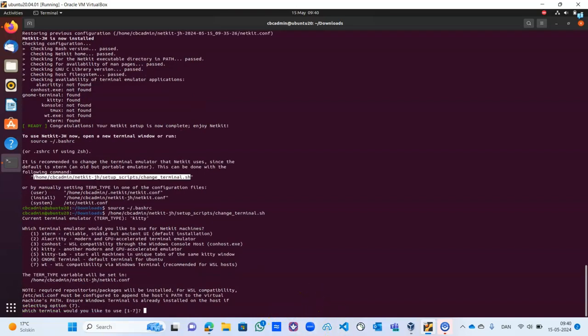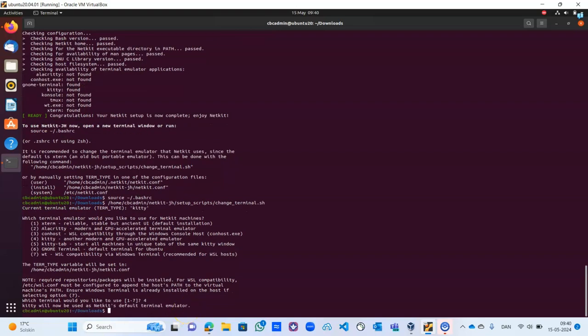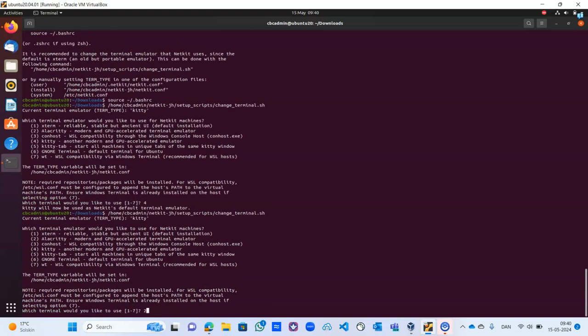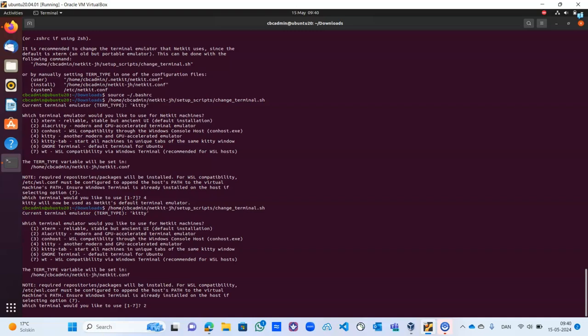So when I run it, it's telling you which terminal you would like to use. We should all select 4. So type 4. 4 means you want to use kitty. Then we press enter. Mine is already installed. That's why. Okay, let me use 2 so that maybe you can see. When I say 2, but for your own use 4. The 4 will be working fine for you.